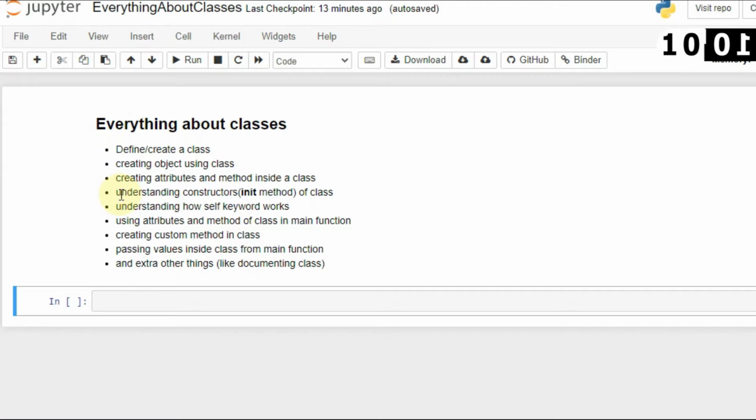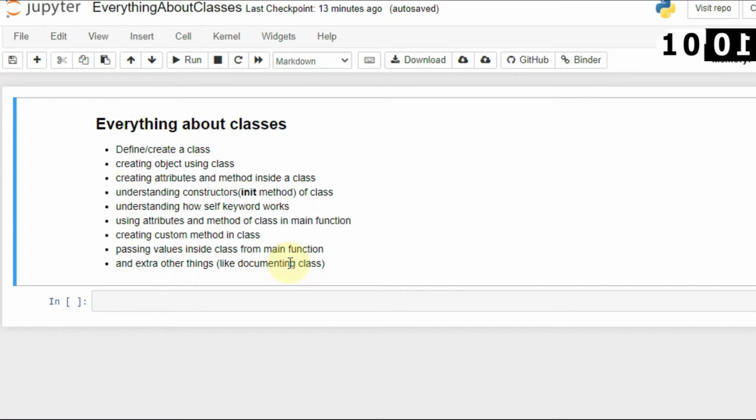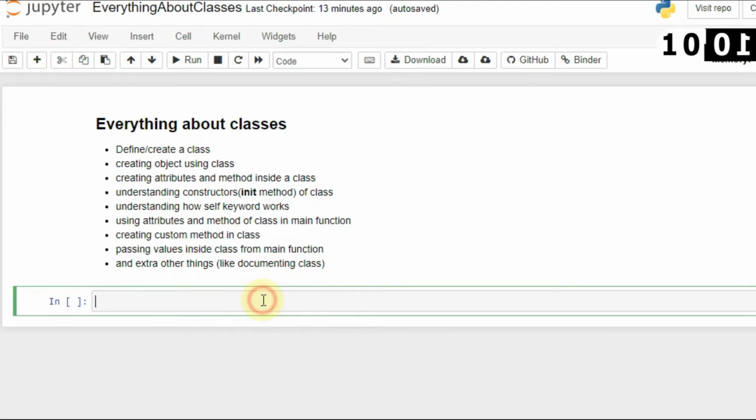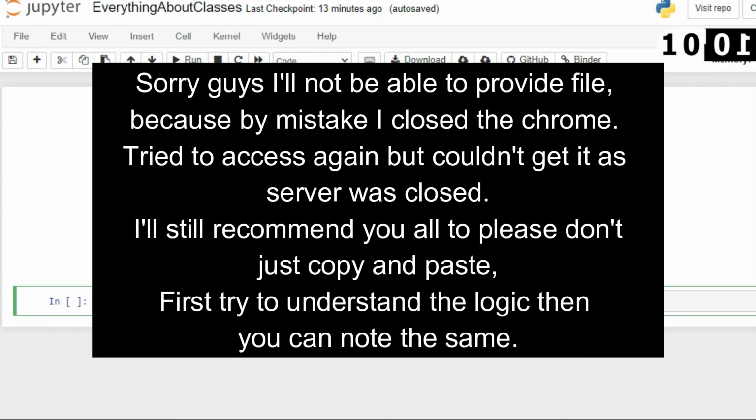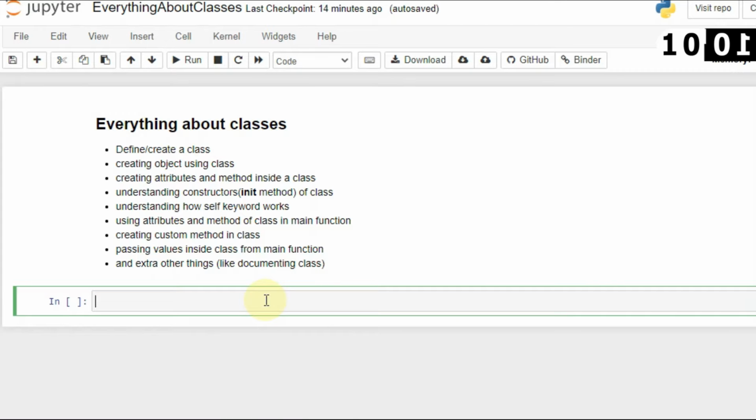One more thing I would like to say: you don't need to write or copy and paste this program. When I write it, you just have to understand it. Try to understand the logic behind the classes, these functions, attributes and methods. After this I will provide you the notebook as well. You can find the notebook link in the description, go to my GitHub profile, access it online, or even download the notebook for your personal use. Don't just copy and paste.